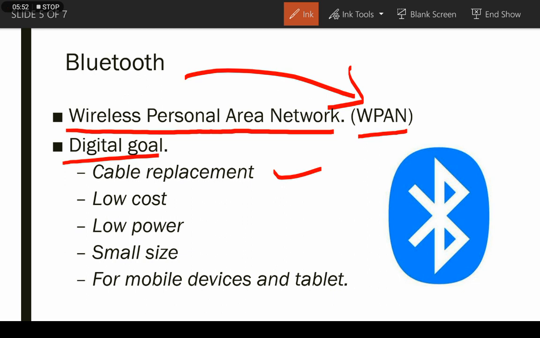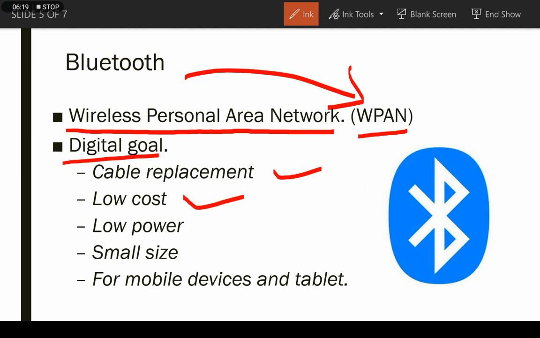As you know, Bluetooth is a replacement of cable. Today we can use a keyboard, a mouse, and many other devices with the help of Bluetooth. As we have wireless keyboard and wireless mouse, they use a Bluetooth connection to connect with our devices.